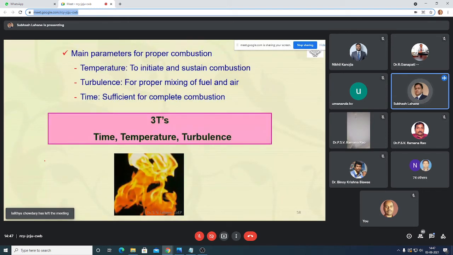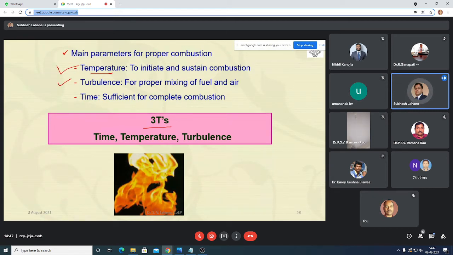So these are the main parameters for proper combustion. That is generally called the 3T: time, temperature, and turbulence. Everybody knows that there should be sufficient temperature to initiate the combustion. Otherwise, in winter season we face the problem of cold starting, because there is no sufficient temperature in the atmosphere as well as inside the combustion chamber. So temperature is a very important parameter to initiate combustion.